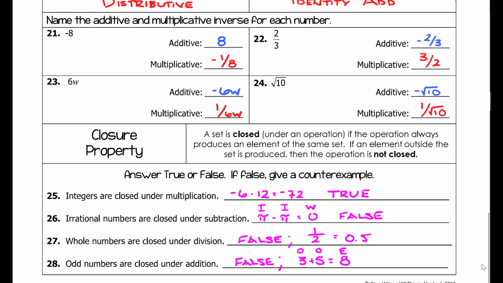If you can't come up with a quick counterexample, chances are it is probably going to be true when you guys encounter this on your assignment. But think about it before you just write down some random answer. Your assignment is only going to be 1 page, front page only, no back page. It will be posted along with this video and these notes. If you guys have questions as you go, please make sure to ask me.